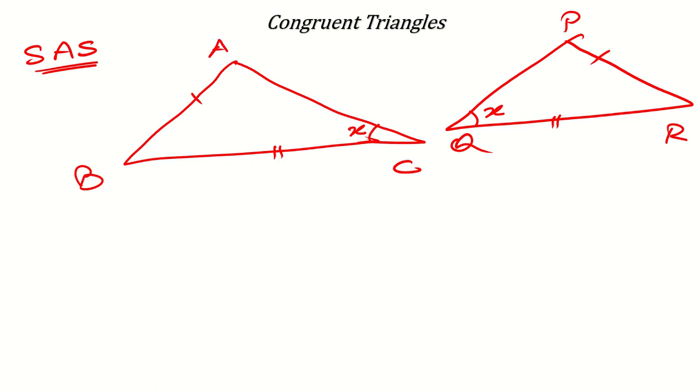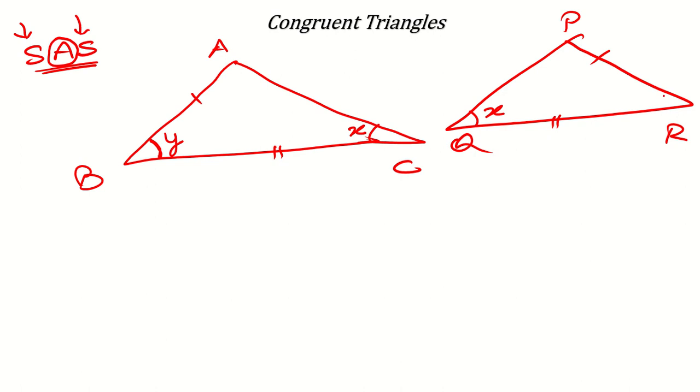Will it be the SAS criteria? No. Why? Because the SAS criteria says that two sides should be equal. That is okay. But the angle should be equal between those two sides only. So for example, here AB and BC are related with those triangles. So what is the angle between AB and BC? This triangle, yes. So this is Y. Okay. Now, here what are the sides? AB is equal to PQ and PQR.